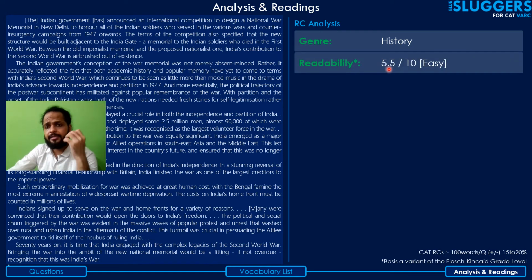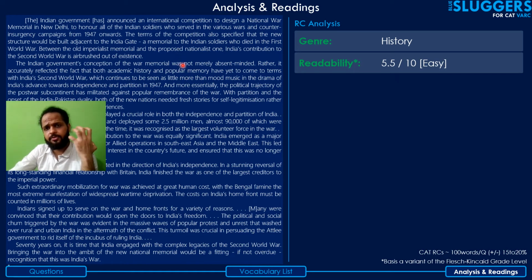Next, readability of the passage. The readability has been rated on a scale of 1 to 10, which is based on a variant of the Flesch Kincaid scale. The scale is quite ubiquitously used across all genres and all domains of writing, and it's quite reliable.